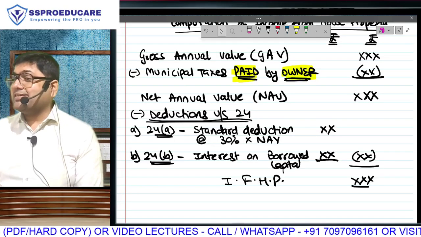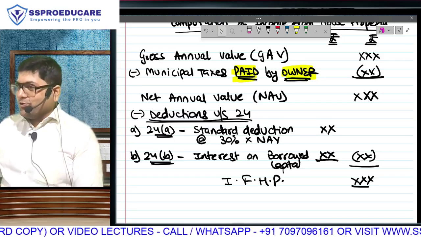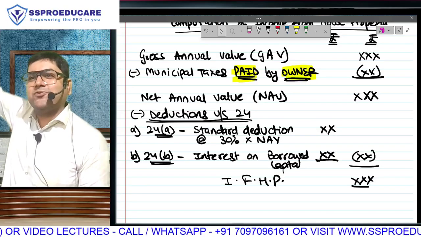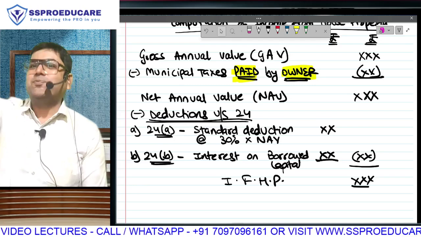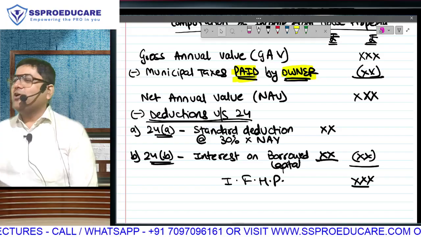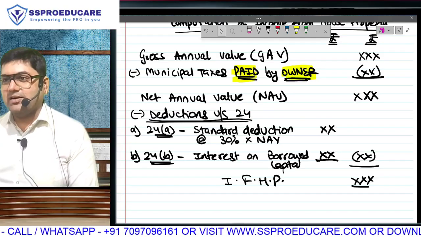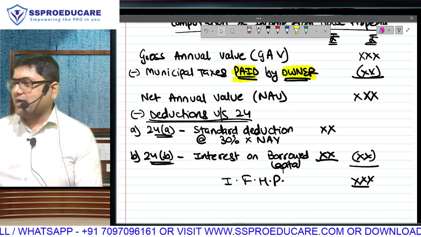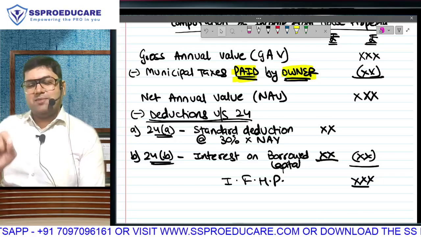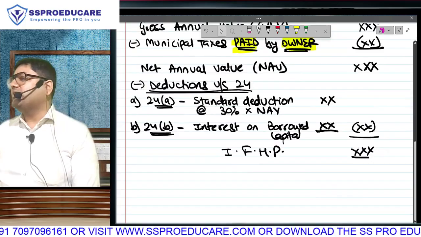Alternatively, second free financial advice is that don't repay the loan because bank interest on home loans is too less. So you keep that 5 lakh also with you, invest it somewhere, you will earn return on that investment 12, 13, 14, 16% per annum, and it is easy to pay 8% interest on that home loan. Yes, a financial management. The tax perspective point is simple. The person without loan will get the same standard deduction, and the person with loan also gets the same standard deduction. For the owners of properties with borrowed capital, it is unfair, and for this reason interest is the only deduction that we will give separately.